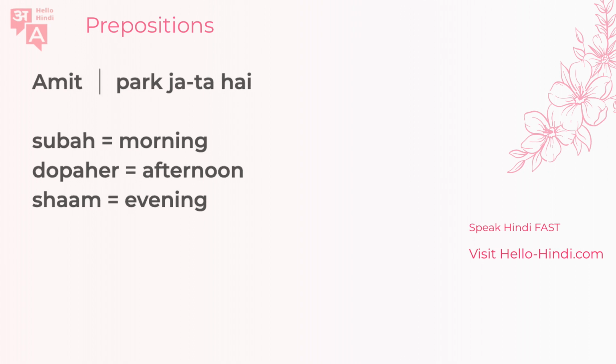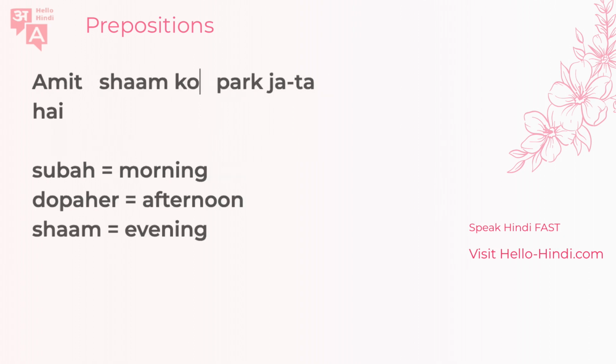See, you can try it. How can you say it? Remember, in this case it is a very specific word, and that is sham ko. Amit sham ko park jata hai. So this is how you'll say it, Amit sham ko. Note that the ko means in, but it's the time. It's like at the time of the evening. So that's how you say Amit sham ko park jata hai. Or you can just say sham ko.